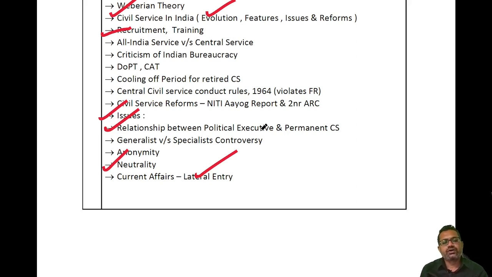So it is my humble request to all of the students to prepare all these topics, and as many topics as possible, before mains.